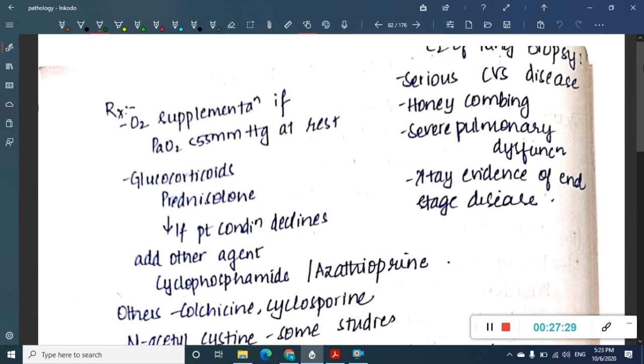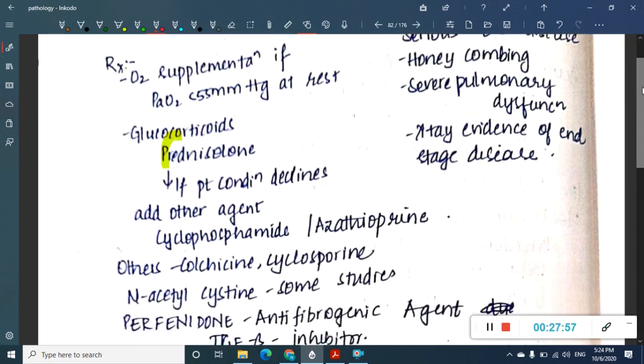For the treatment of the disease, oxygen supplementation should be given to the patient, and glucocorticoids like prednisolone can be given. Glucocorticoids and prednisolone are actually given long term. Even after giving them, if the patient deteriorates, then you will have to add some other agent. Most commonly you will add an immunosuppressive agent like cyclophosphamide or azathioprine. Sometimes, based on other studies, different drugs like colchicine or cyclosporine or N-acetylcysteine are also tried.